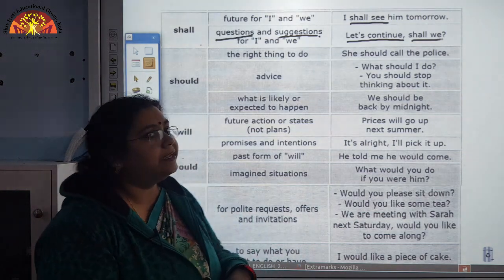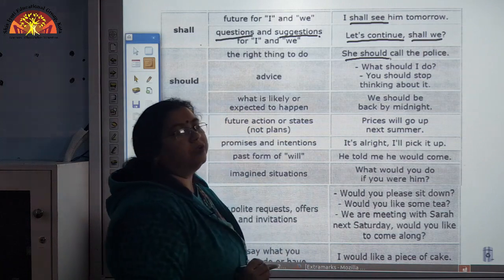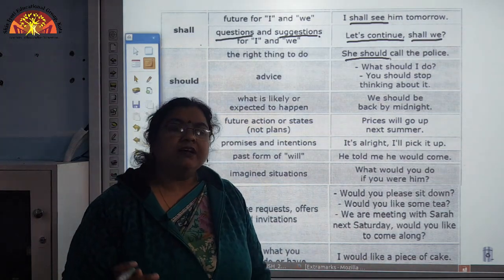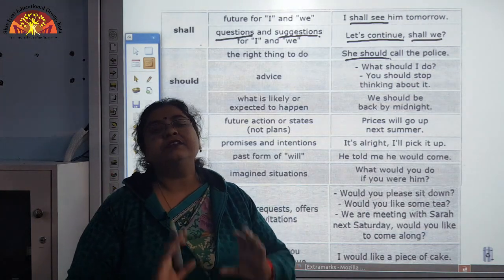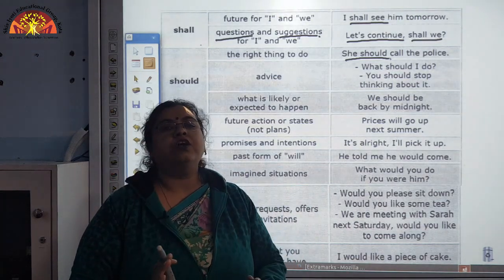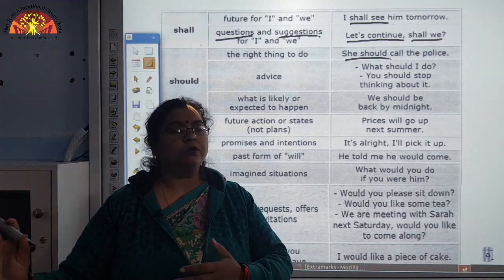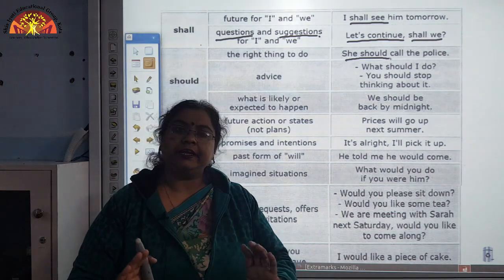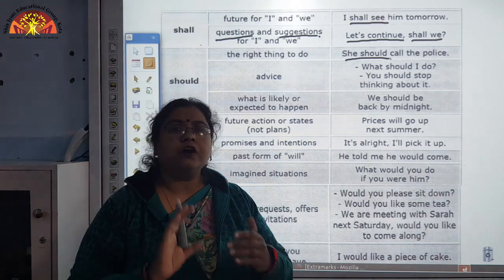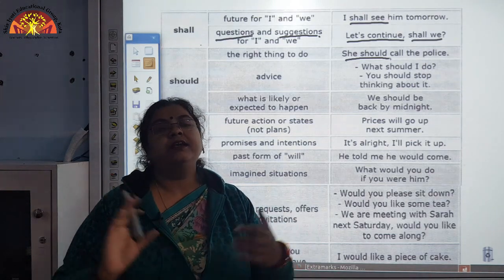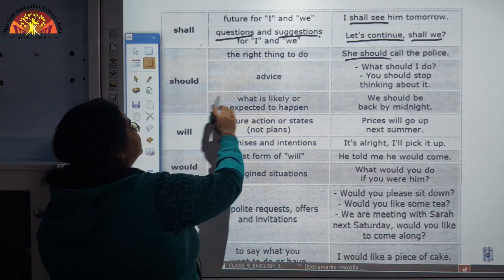Like here, see the example, she should call the police. What should she do? The right thing which can be done here is that she should call the police. You should go to school. That means this is the right thing which has to be done by you. So, you should study daily. Like this.